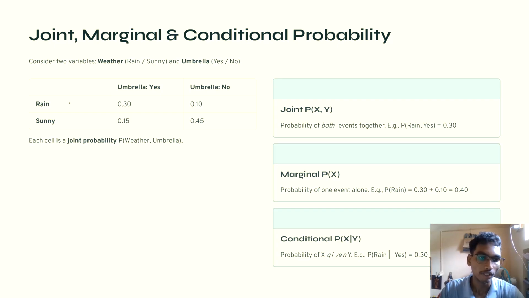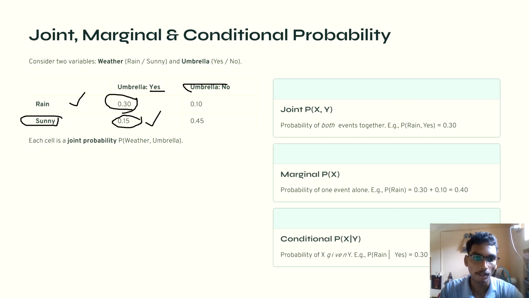If the weather is rainy and the umbrella is carried, the probability of rain comma umbrella yes is 0.3, and if the weather is sunny and the person is carrying an umbrella, the probability is 0.15. If the umbrella is not carried, in rainy weather it is 0.1 and in sunny weather it is 0.45. Each cell is a joint probability, as I explained. Coming to marginal probability, P of X.